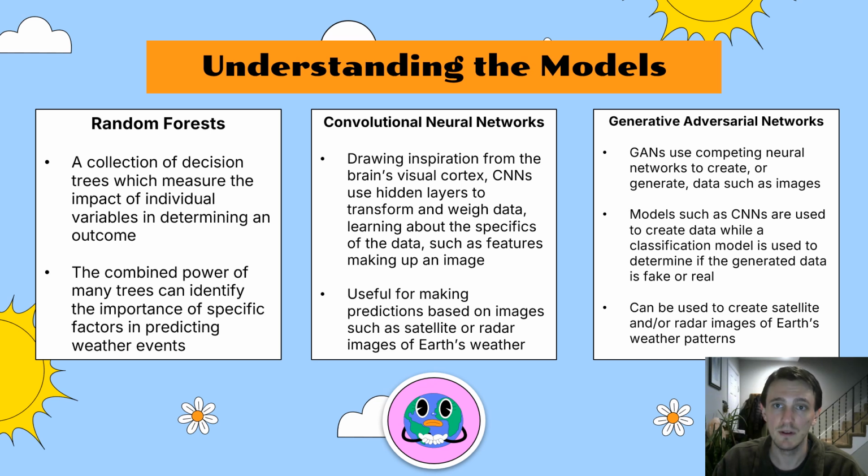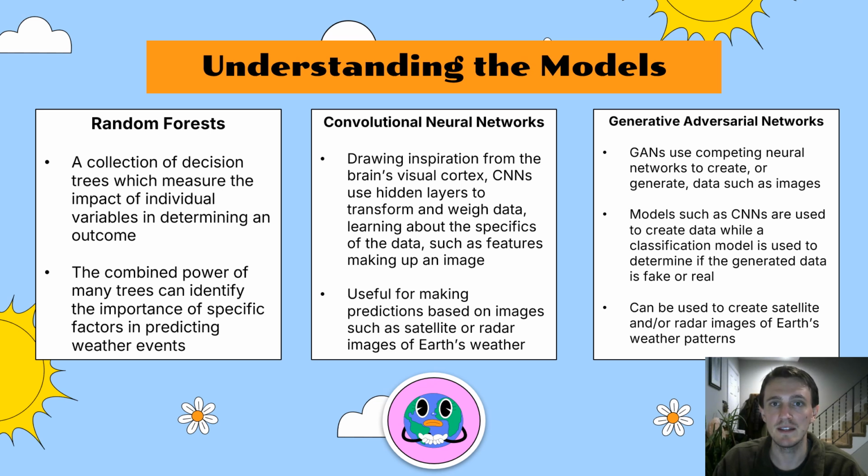The next model, convolutional neural networks, or CNNs, are inspired by neural connections in our brain's visual cortex. They process data through a series of hidden layers, which allows the model to learn about specific features which make up the data. CNNs can process images which could be useful in predicting future weather events based on images of Earth's weather. Last are generative adversarial networks, or GANs.